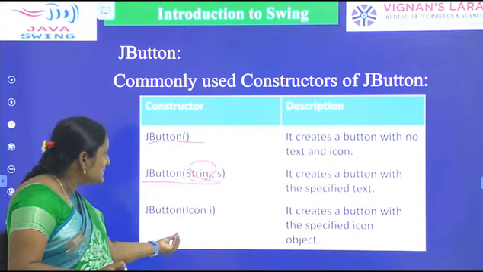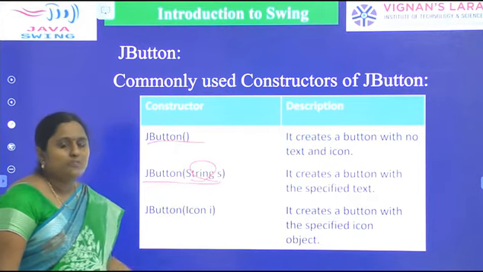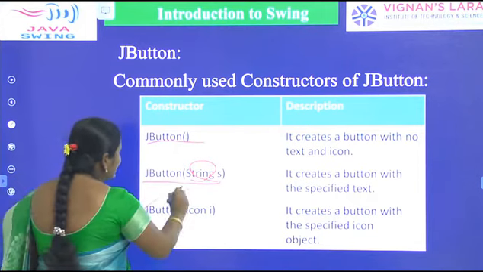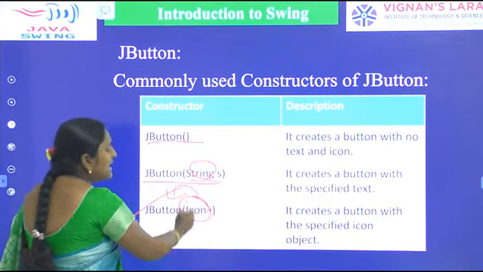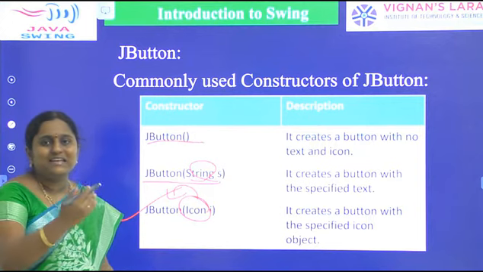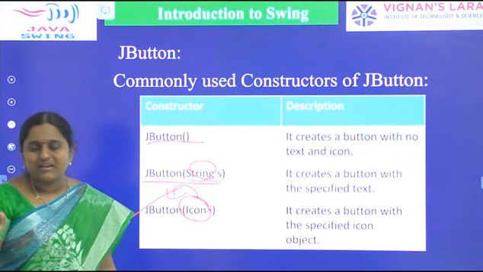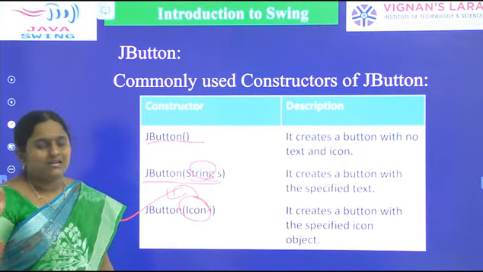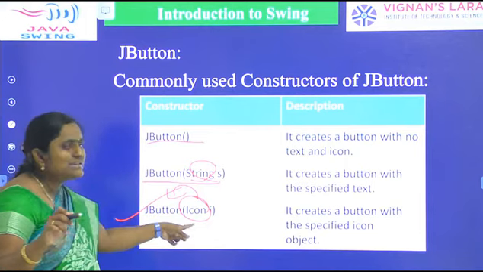Next one creates a button with a specified icon object. So this constructor accepts an icon as an argument. It creates a button with a specified icon. Icon means any image. If we have to set one image as a button, then in that situation we can call this constructor.